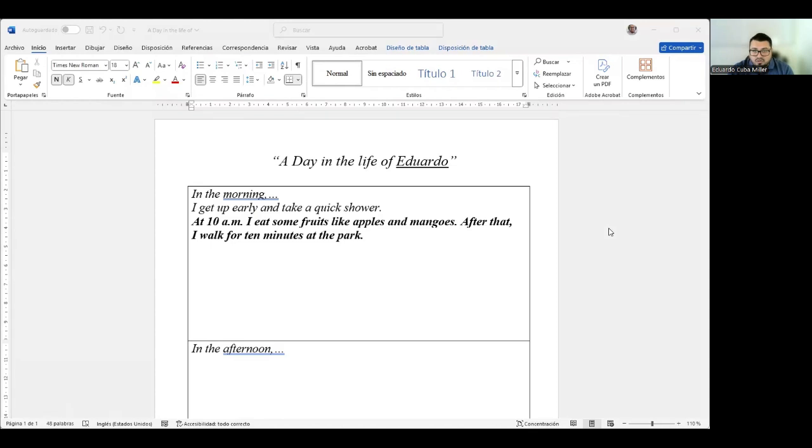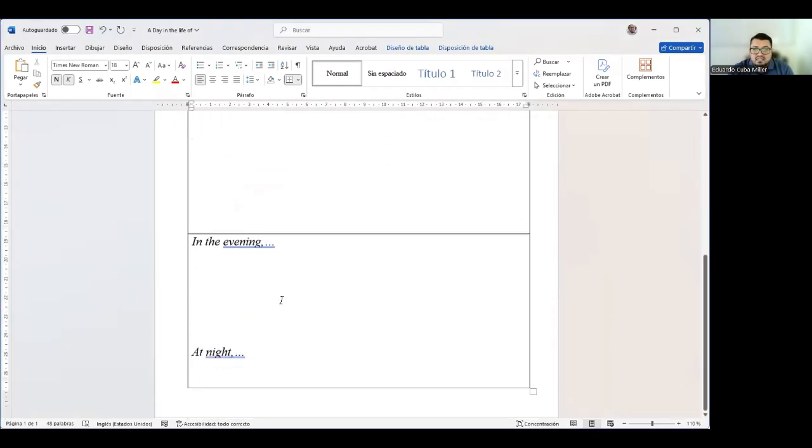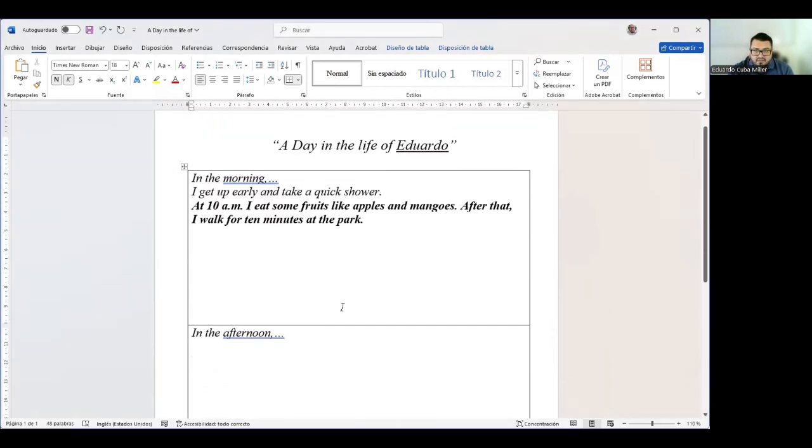All right, guys. Now that everybody has finished, let's now complete the final task. We have now for you the assessment. Now you're going to complete an assessment. Remember that I sent you this Word document, and you completed it with sentences in the present simple, with the activities that you do in a day of yours.